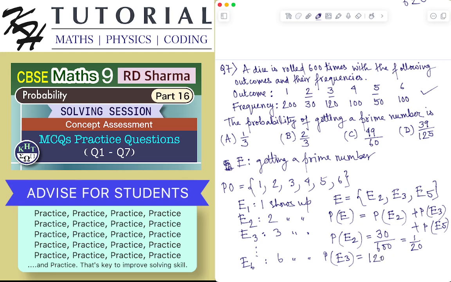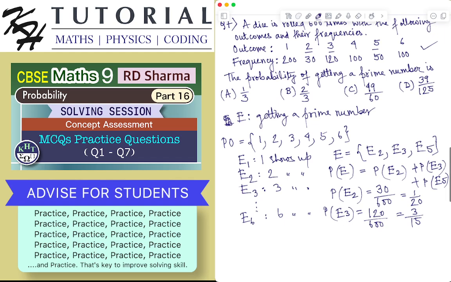So 120 by 600 is equal to 1 by 5. Similarly, probability of E5 will be equal to 50 by 600, which is 1 by 12.